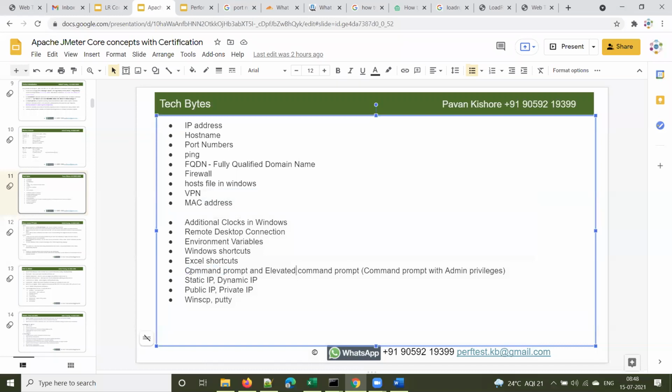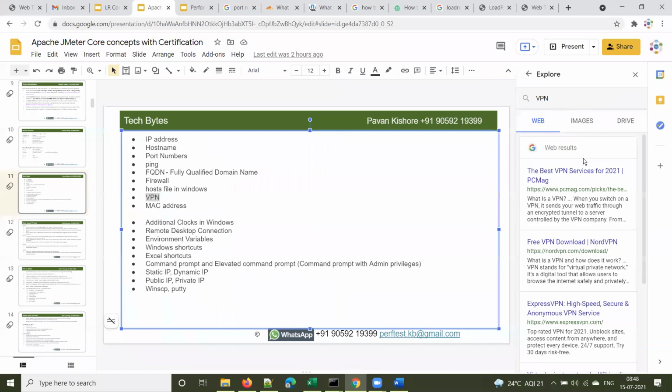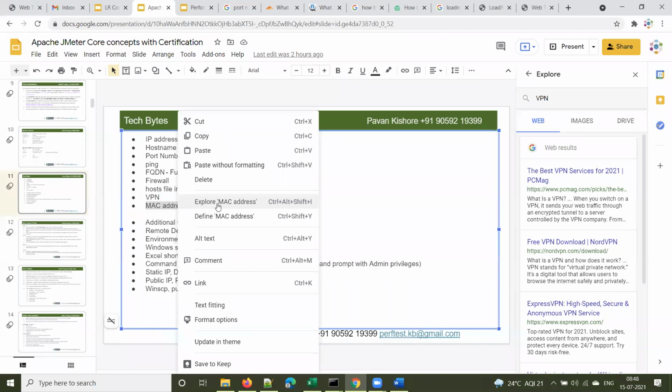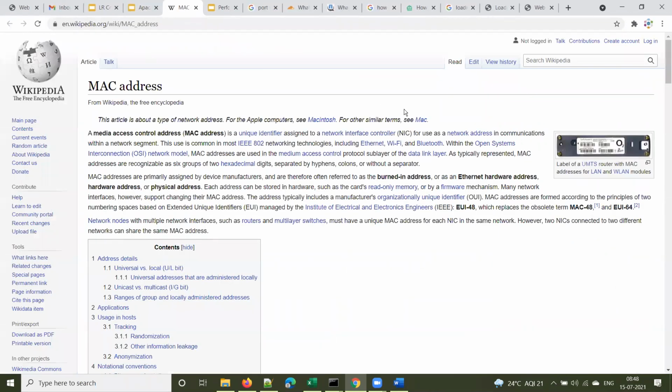And suppose in the PPT, if you come across some new term that you want to explore, just right click and use this option, explore VPN. It will directly open the Google search results. If you want to explore what is VPN, or what is a MAC address, right click and use the explore option. You will directly get the Google search results. You need not open the browser and type this. And from here you can open that in your browser.